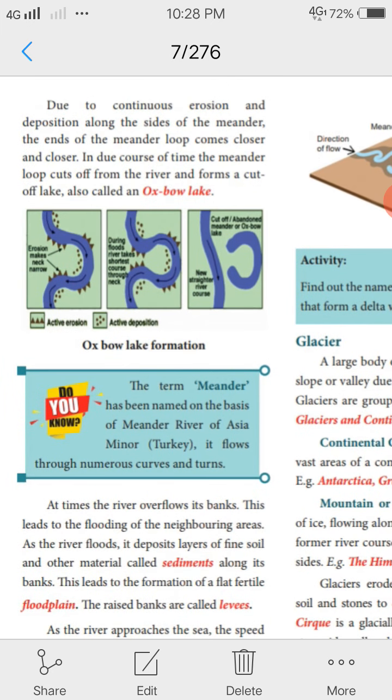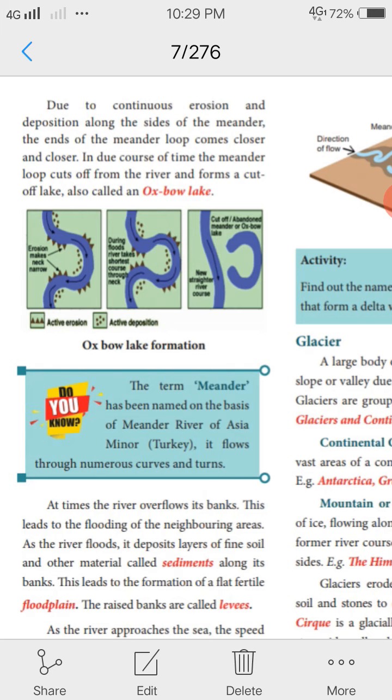Then floodplain. At times the river overflows its banks. This leads to the flooding of the neighboring area. As the river floods, it deposits layers of fine soil and other material called sediments along its bank. This leads to the formation of a flat, fertile floodplain with raised banks called levees. And here are the distributaries and deltas.